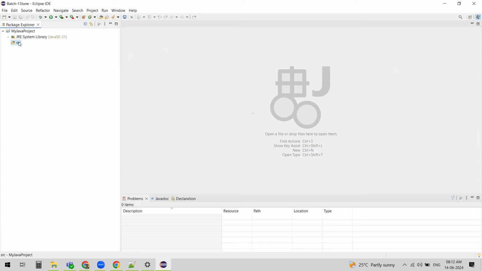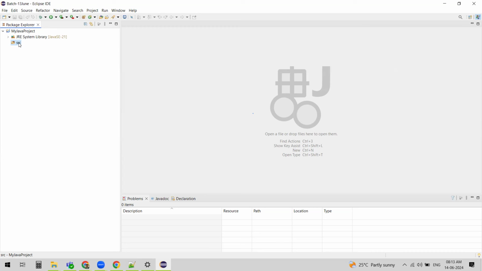src is a folder. So you can call it a directory or a folder where you are going to create some packages. So this is the hierarchy. We create the project first, then the package, then we create a class. This is the hierarchy to write a Java program. As we completed creating the Java project, we are going to create a new package now.